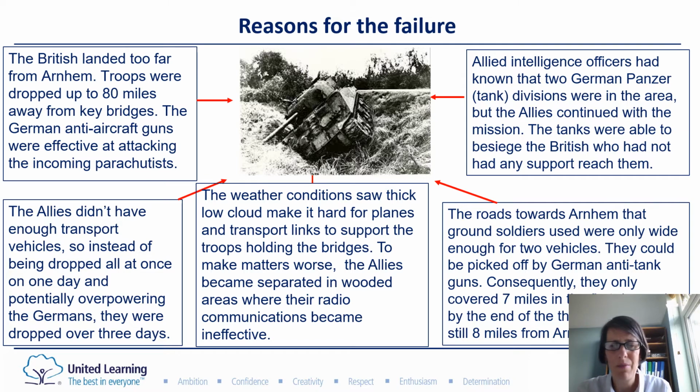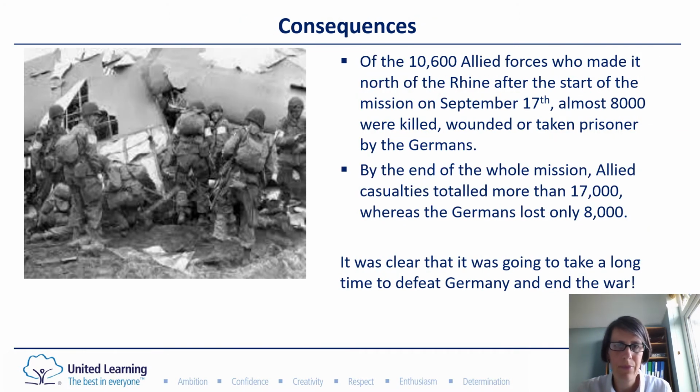So it was a bit of a disaster. In the end, they got round the top of that river, but almost 8,000 were killed. You can see there are very few of them who actually survived the mission, and the Germans lost far fewer men. So this plan of Montgomery's didn't work out. This was not going to be a quick way to end a quick war.